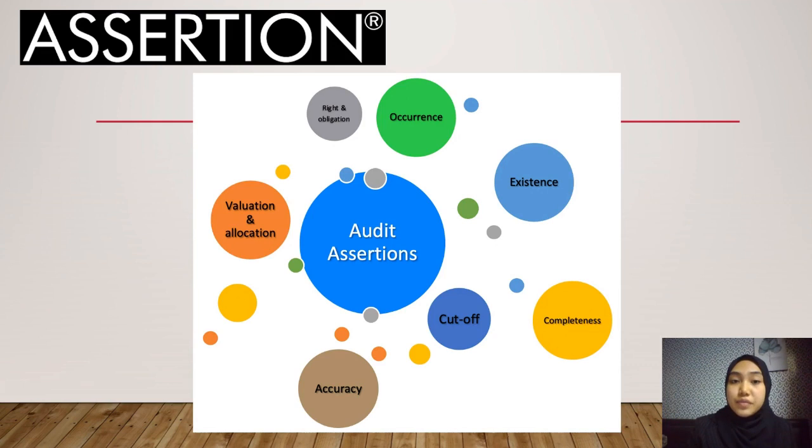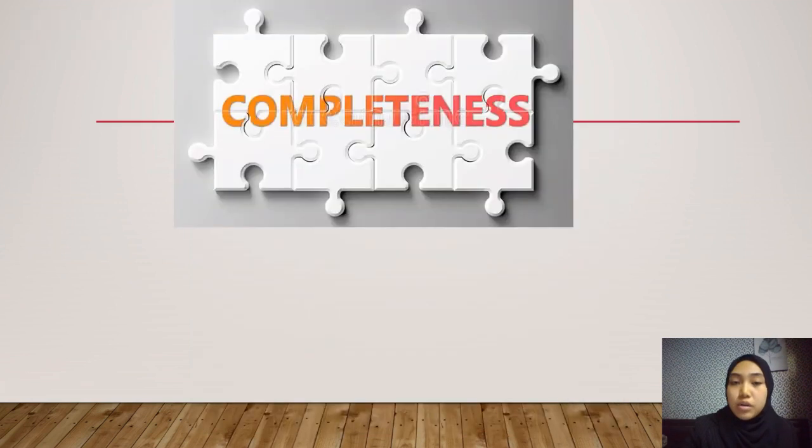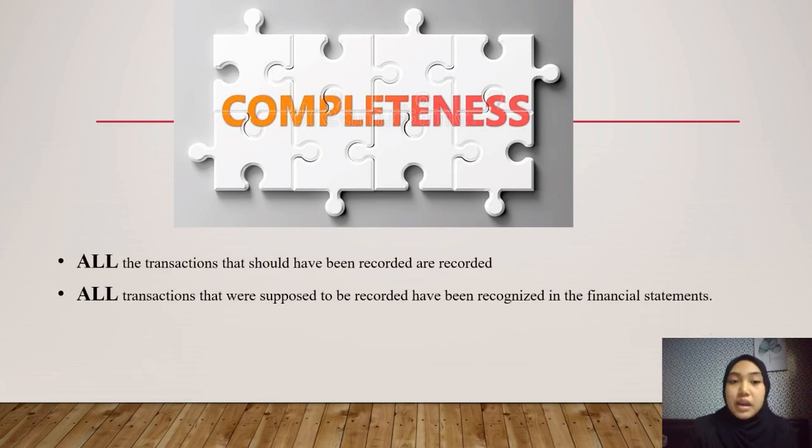Here are several subtopics of assertion: occurrence, existence, cut-off, accuracy, and also completeness. But for today, we will only be discussing completeness.